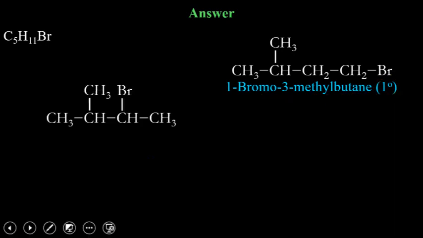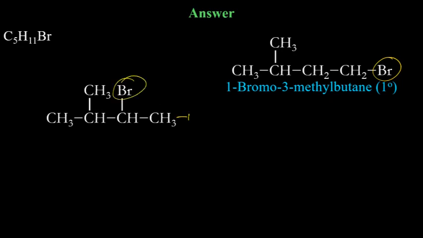Then again move the methyl group, sorry, bromine here to this carbon. So it was attached here, we moved it here. You could have moved the methyl group first, from here to here, but in this case, we moved bromine first.